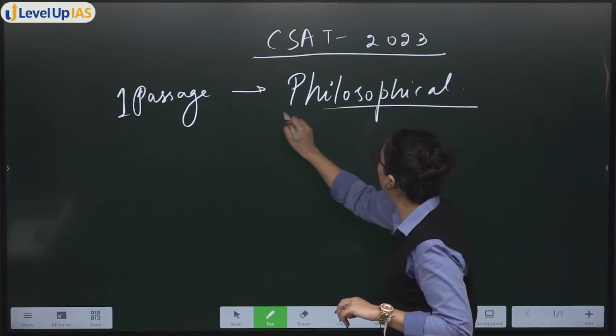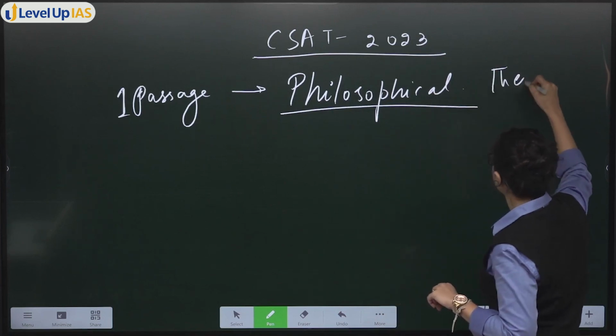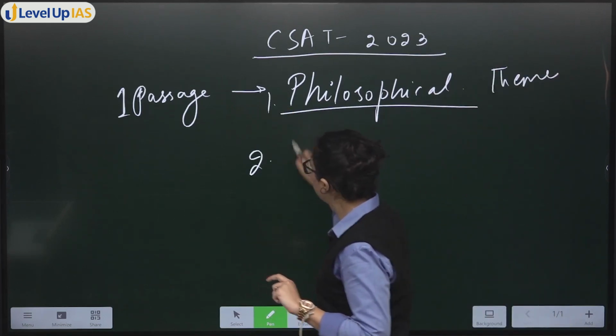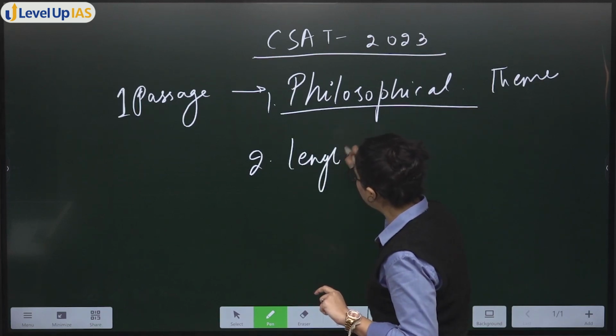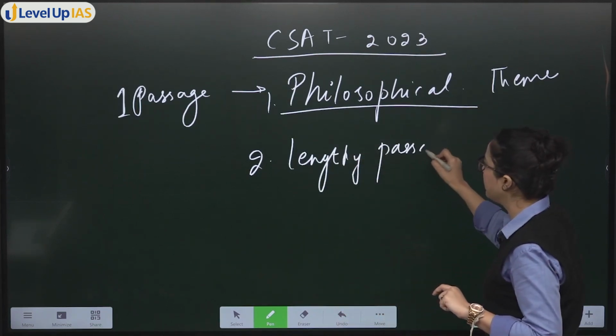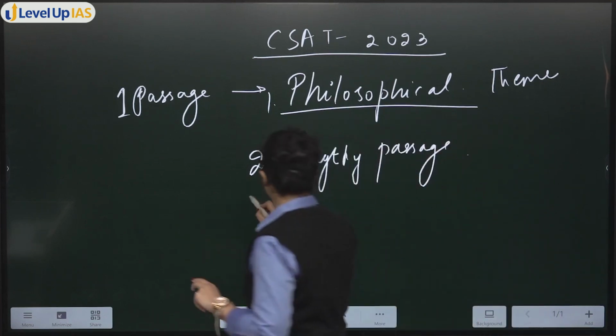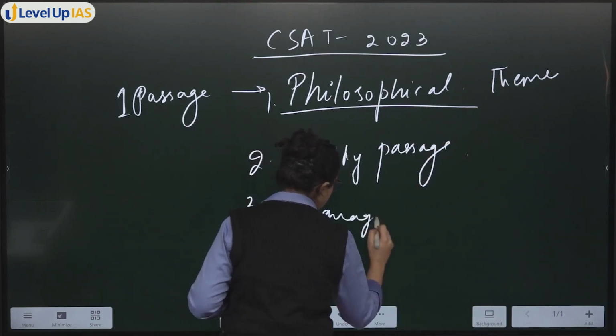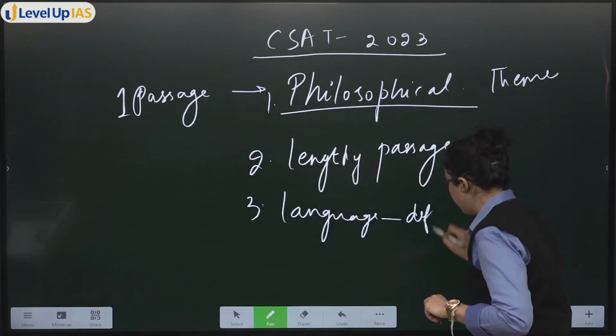The theme was philosophical. Second, it was a lengthy passage. Third, the language was difficult to understand.